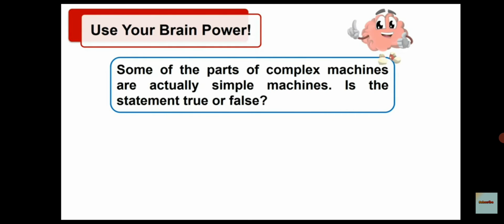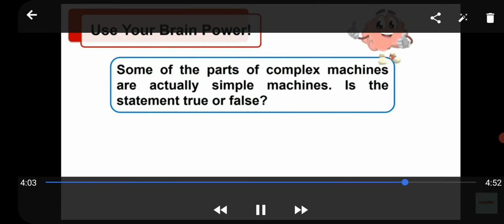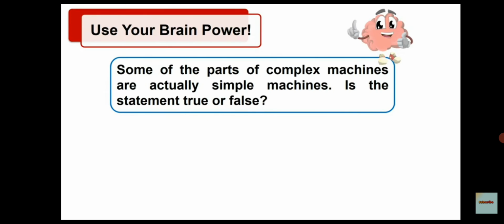The parts are joined to one another. The structure of complex machine is complicated because for making complex machine, so many parts of simple machine are joined in complex machine. Therefore, the structure of complex machine is complicated. Some parts of complex machines are actually simple machines.